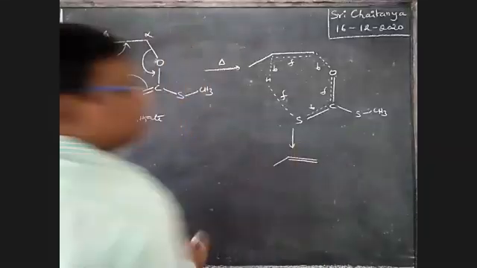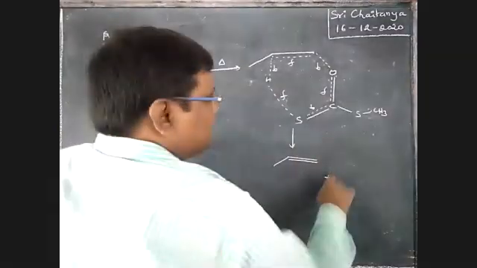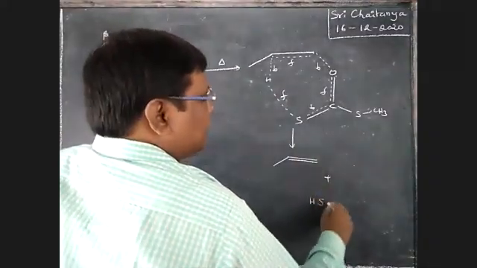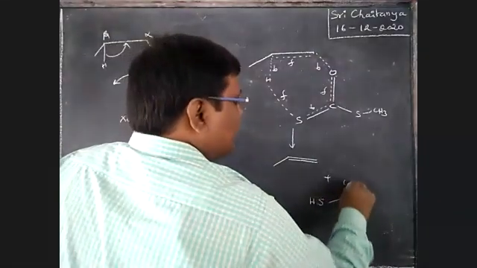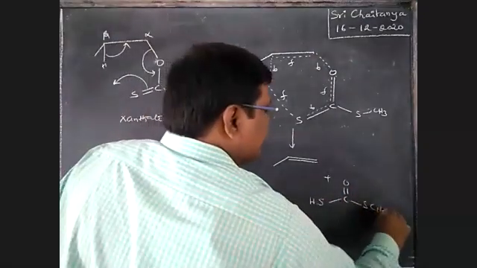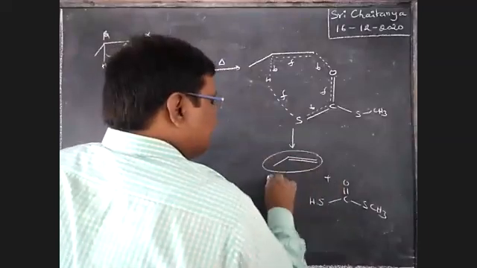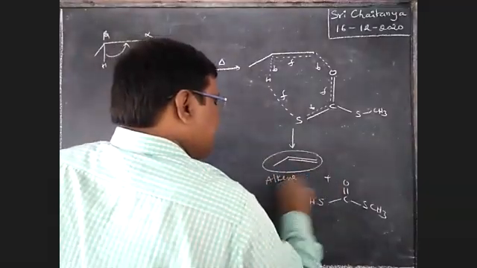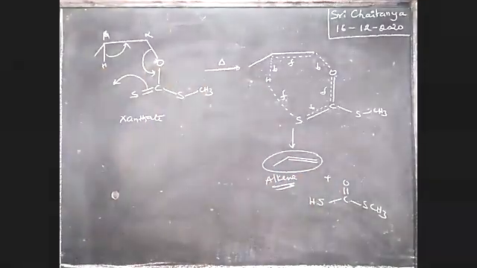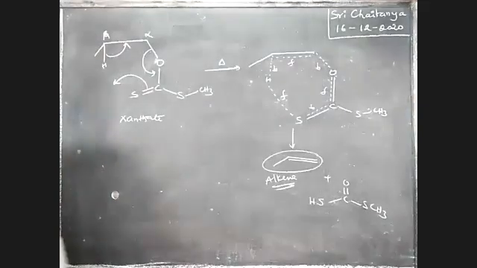This is alkene plus SH C double bond O SCH3 is the product. This is our alkene, boys. Okay, that is the answer. So this is the alkene formed.